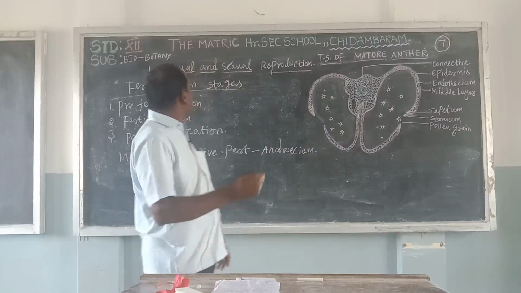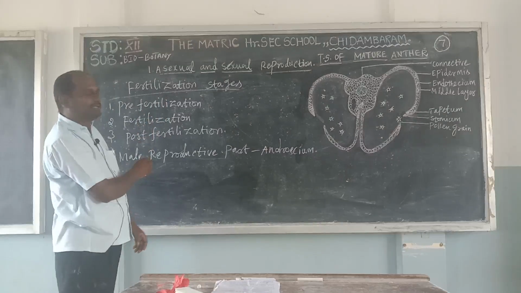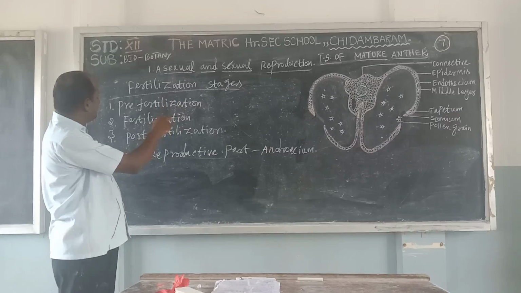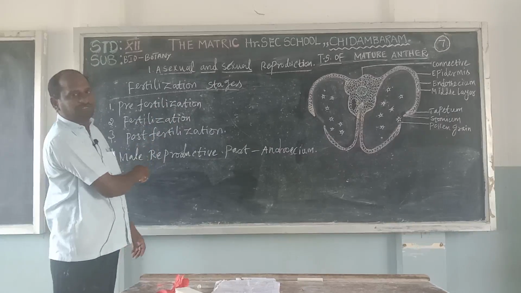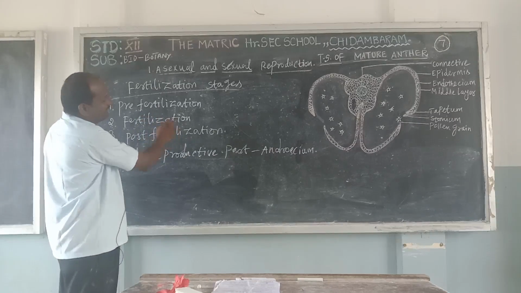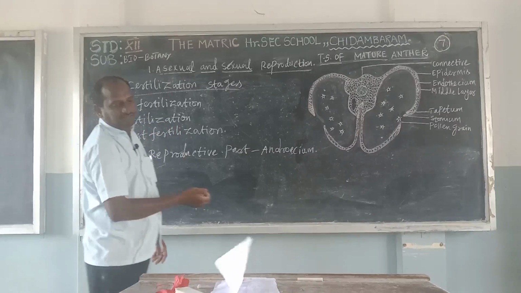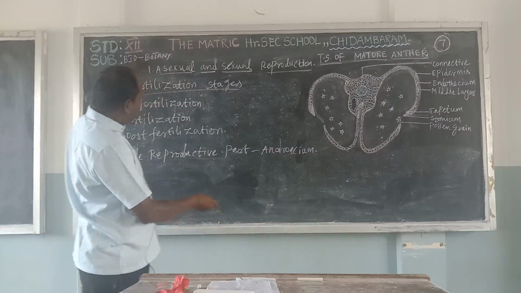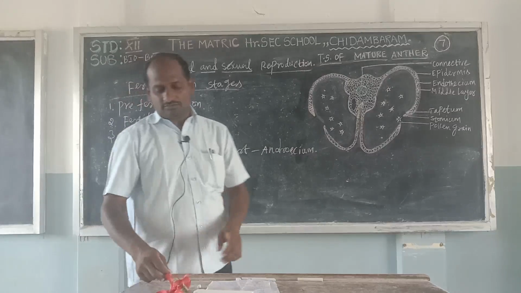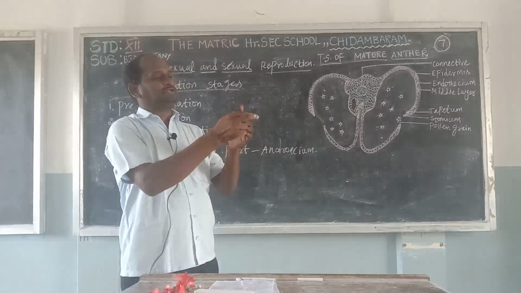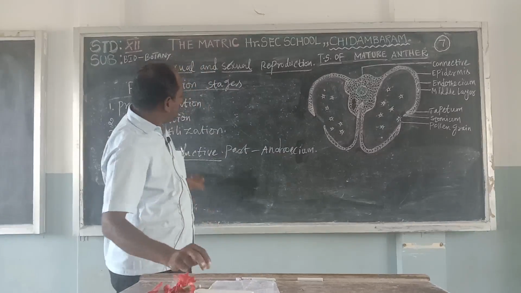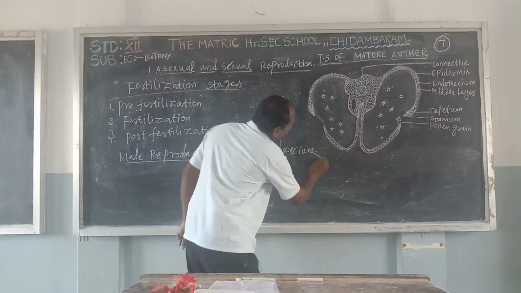The first one, pre-fertilization, means before fertilization. Next, fertilization is the fusion of the male and female gametes. After that, post-fertilization is the formation of the zygote, and then the embryo develops into the organism. Next, the male reproductive part is the androecium. The male reproductive part, the anther, means androecium. Anther.